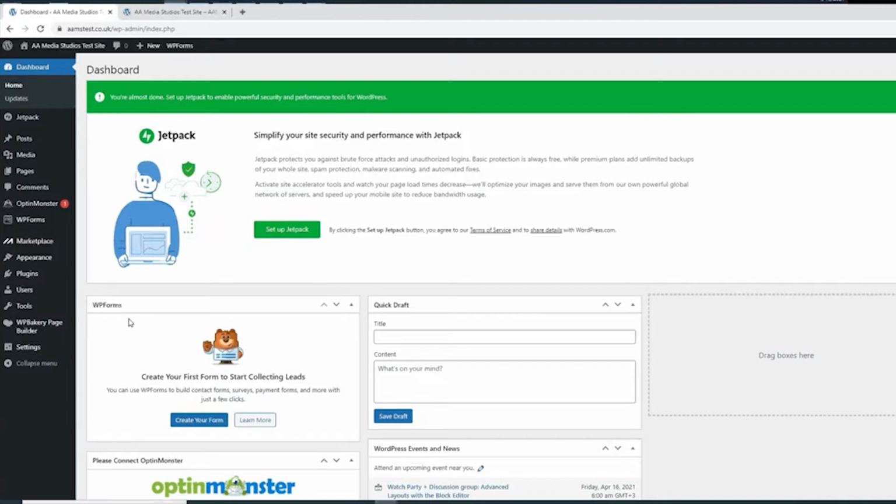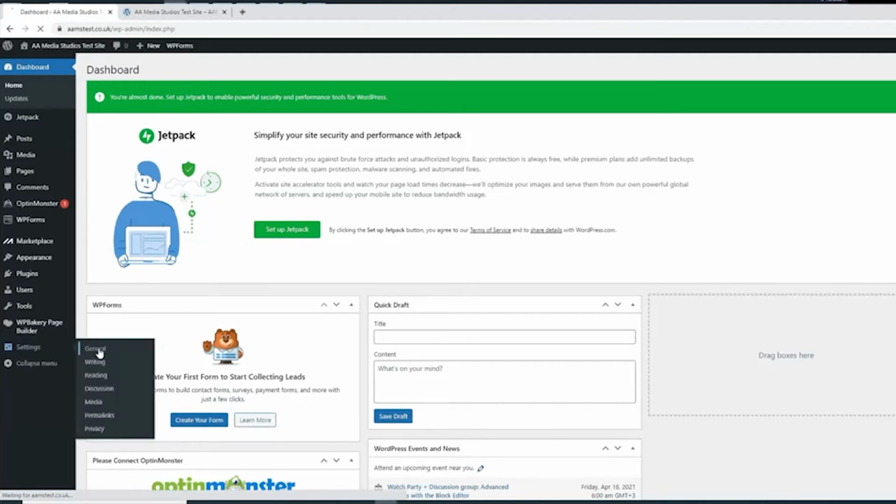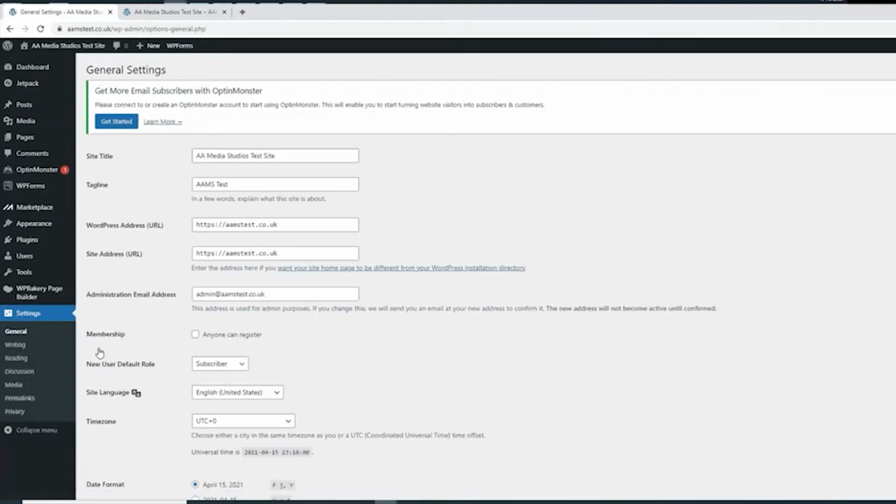So we have logged in to our WordPress dashboard, we go from the left menu to Settings and we choose General. And that's about it, because here it is, the site title, and below it the tagline.